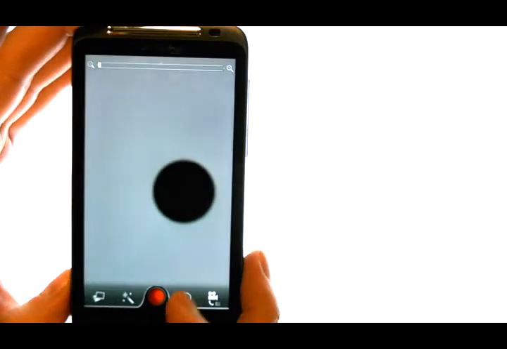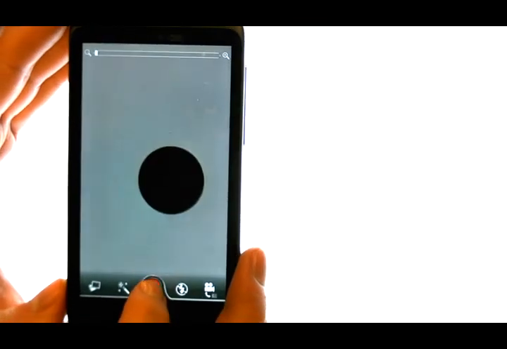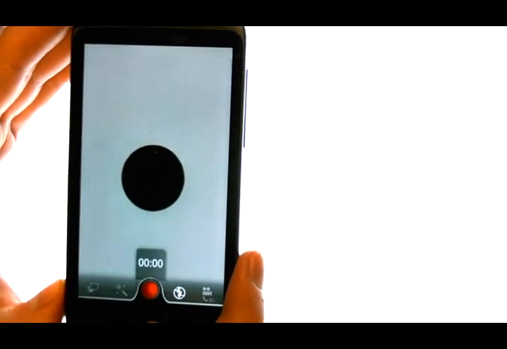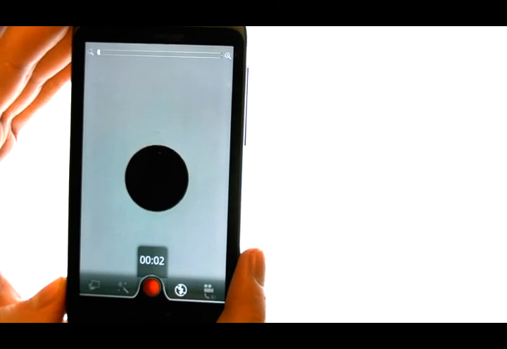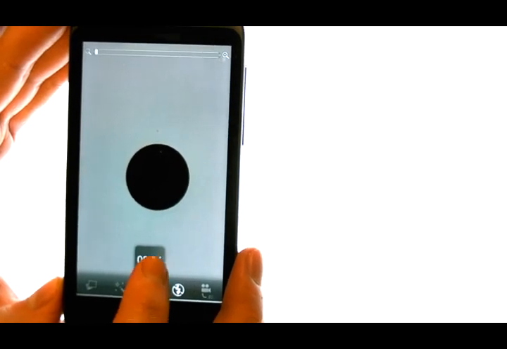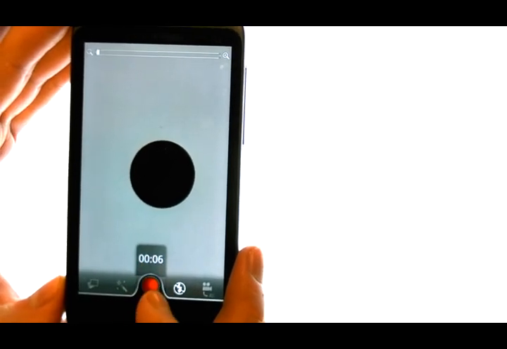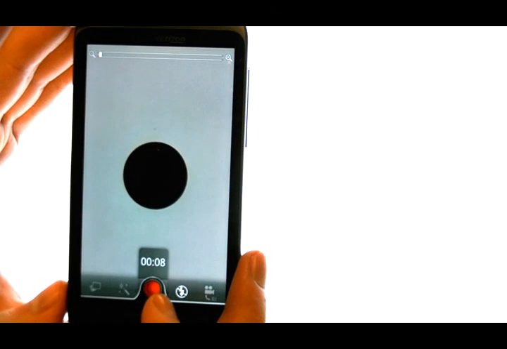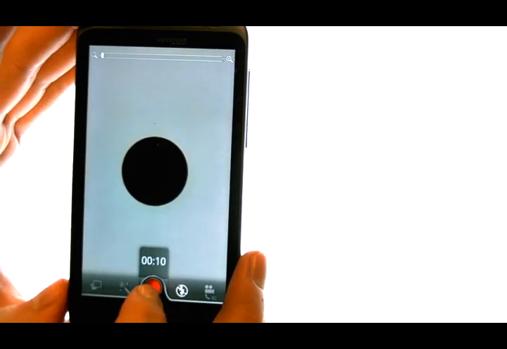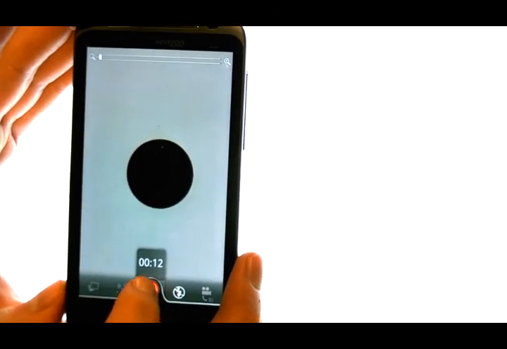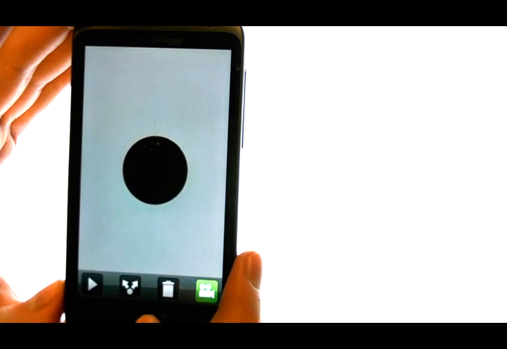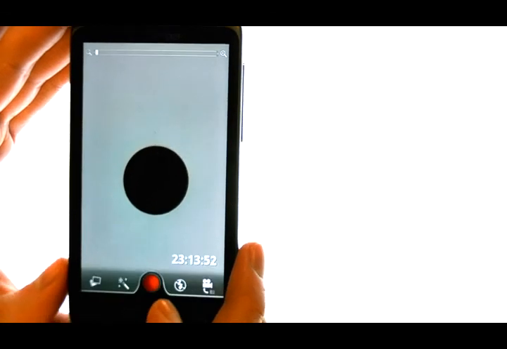To begin recording, press the red button located here and recording will begin. It lets you know at the bottom of your screen how many seconds of recording you've done. To end recording, press the same button and the recording will stop.